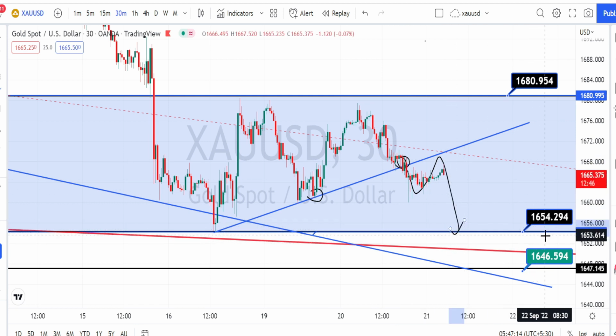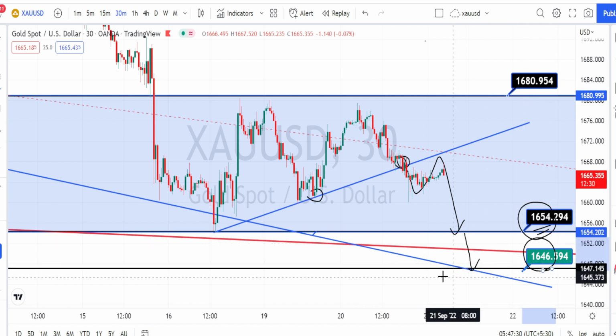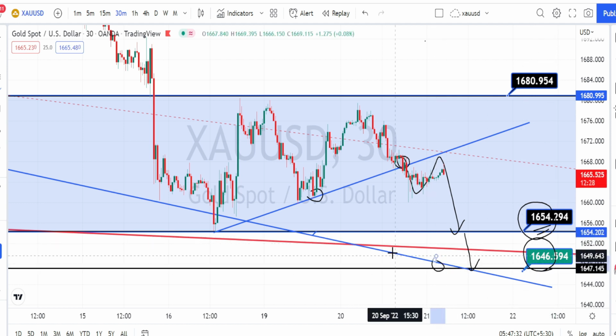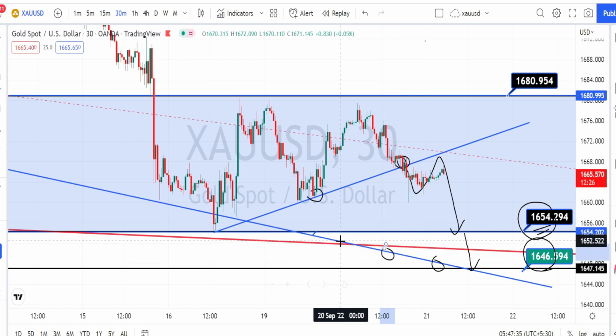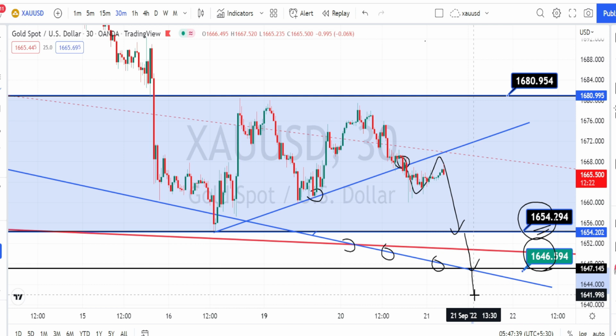The next level of support from the higher time frame is going to be around 1654, and only when the price action breaks this support level can we expect it to test the support level of 1646 from the daily time frame. We also have the 4 hours time frame trend line or a support line running over here. Only when the price action breaks this trend line can we expect a further fall on the bearish side in the 30 minutes time frame also.